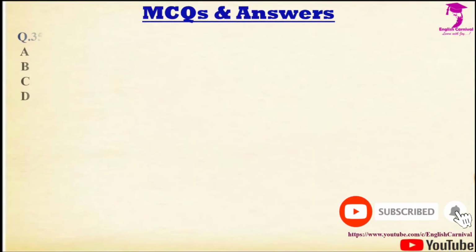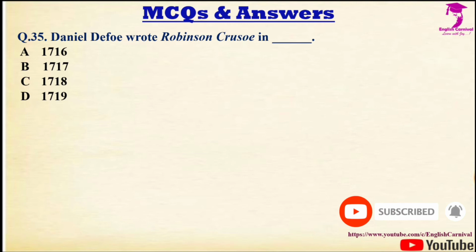The next question, question number 35 we have, Daniel Defoe wrote Robinson Crusoe in dash. Options are 1716, 1717, 1718, 1719. Correct answer is D, and it is 1719.